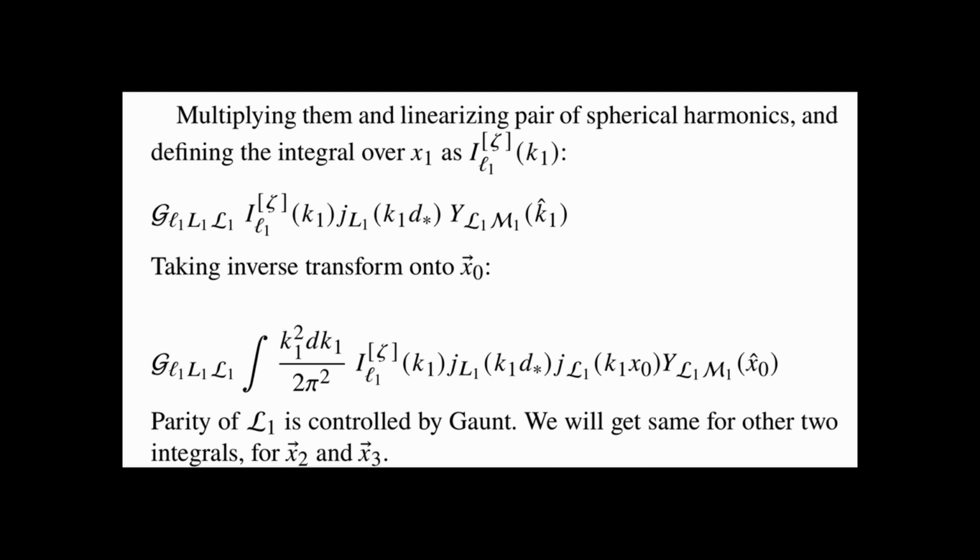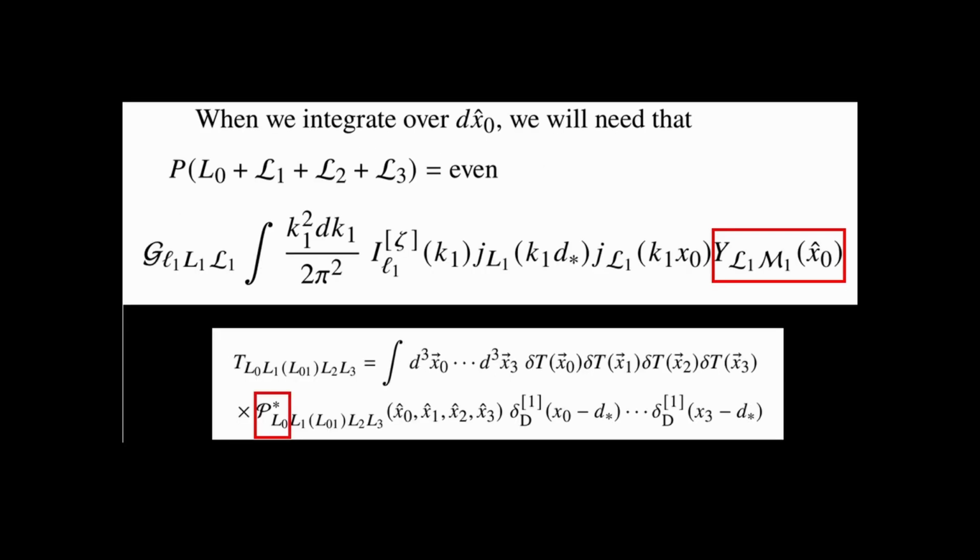Now, the parity of big script L1 is controlled by the Gaunt. It's going to have the same parity as little L1 plus capital L1, because the Gaunt overall makes them be even. We'll get a similar result for the other two integrals for x2 and x3. So now when we integrate over dx naught hat, we are going to need that all the x naught hat harmonics sum to an even number, or the integral will vanish.